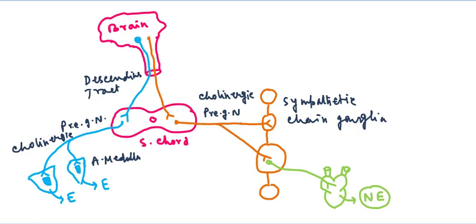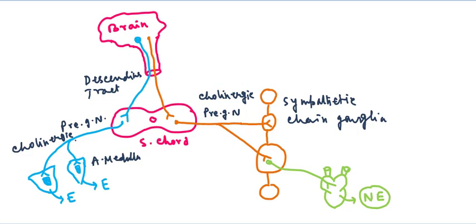Since this is a cholinergic neuron, it releases acetylcholine as the neurotransmitter. So the descending tract from different parts of the brain synapses with the preganglionic neuron in the spinal cord, the preganglionic neuron innervates the adrenal medulla, and the preganglionic neurons are cholinergic.